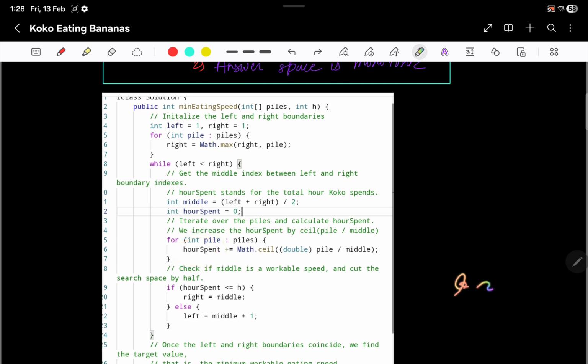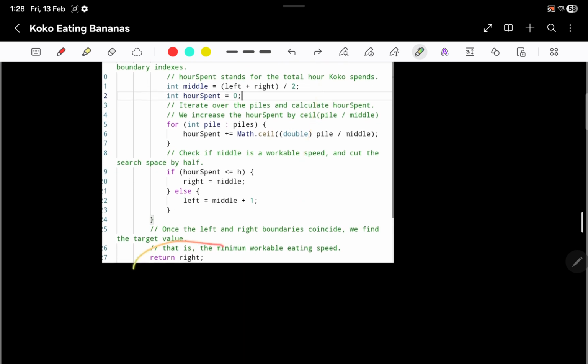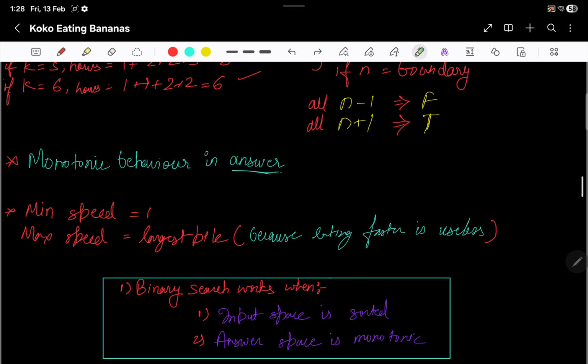Otherwise you move the left from here to here. Once the left and right boundary coincide, you will just return the right. We find the target value. This becomes the minimum workable eating speed. So that's how this solution works.